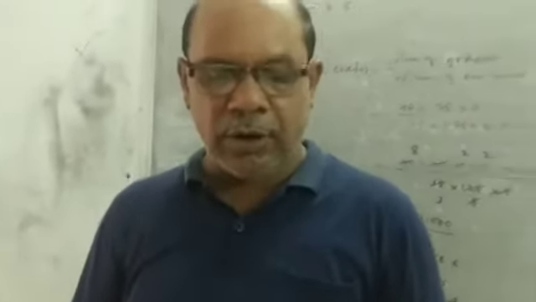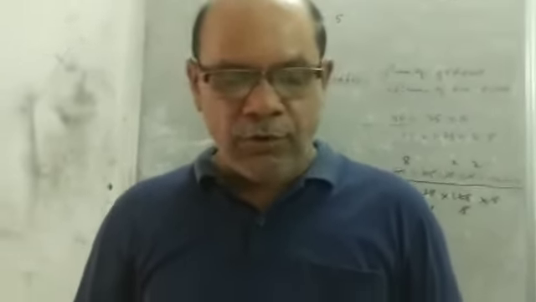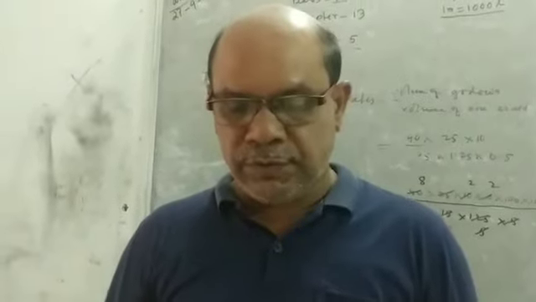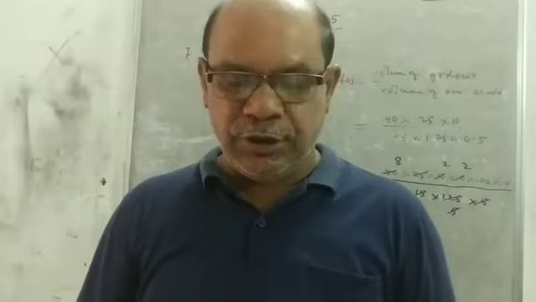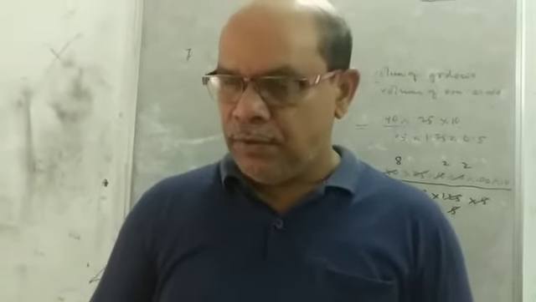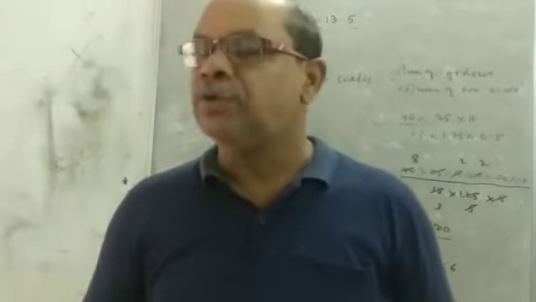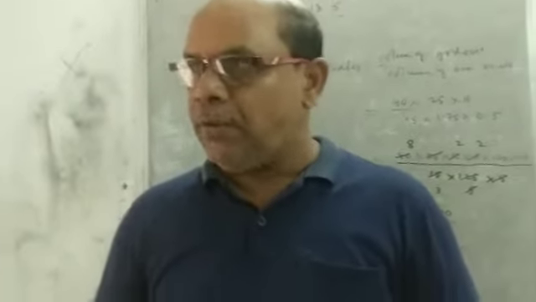Now question number 8. Here it is given that a solid cube of size 12 cm is cut into 8 cubes of equal volumes. What will be the size of the new cube? Also find the ratio between the surface areas. So a cube is given whose size is 12. Then we have that volume.